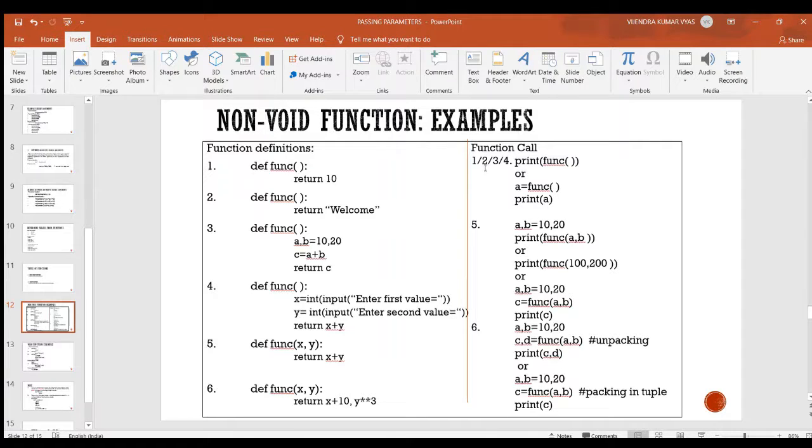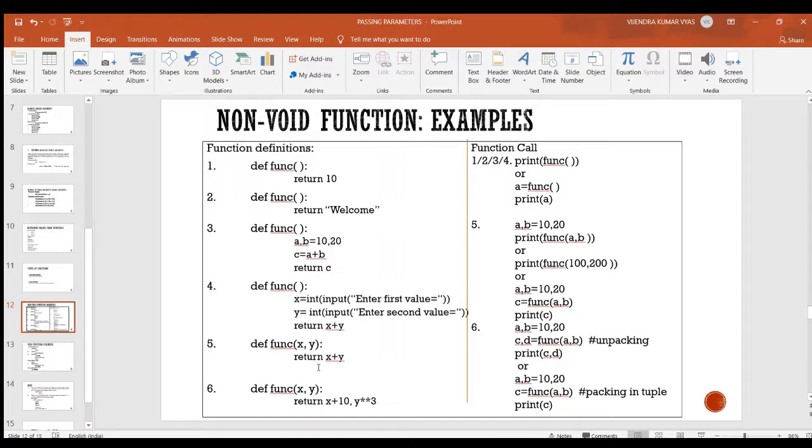So for function definitions 1 to 4, this may be the function call. Here I am just calling these functions inside the print statement, so we can do it in this manner. And here I am calling this function and assigning the return value to a variable, and this variable's value I am going to print through the print function. And in the fifth and sixth function definitions, we are taking the values from the calling function through arguments.